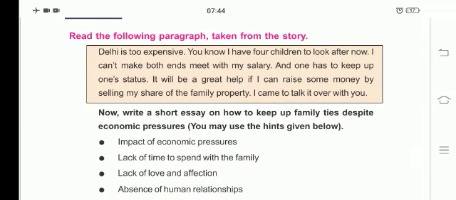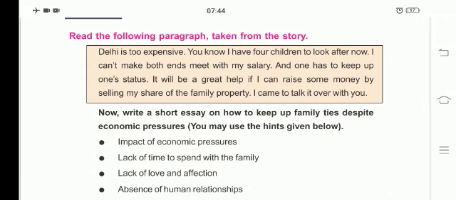Delhi is too expensive. You know, I have 4 children to look after now. I can't make both ends meet with my salary, and one has to keep up one's status. It will be a great help if I can raise some money by selling my share of the family property. I came to talk it over with you. In this paragraph, it is explaining about the expensive life in Delhi.